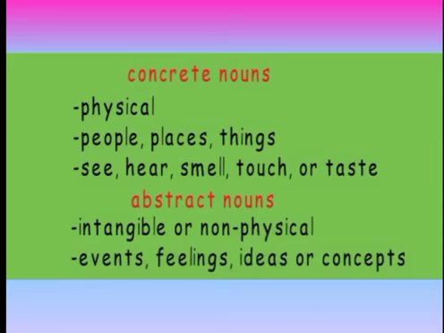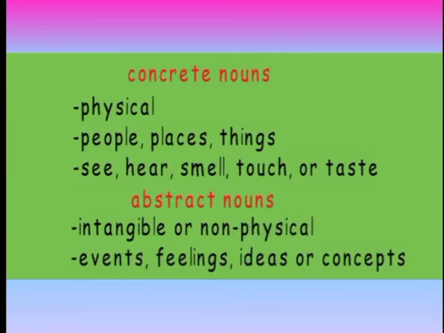Okay, children. Now, let us differentiate between concrete and abstract nouns. Concrete nouns are physical, means you can show them. Abstract nouns are non-physical and intangible. Then concrete nouns, you can say the names of people, places, things, etc. They are concrete nouns. Then what are abstract nouns? The words that show events, feelings, ideas or concepts. They are abstract nouns. Then concrete nouns you can see, hear, smell, touch or taste.